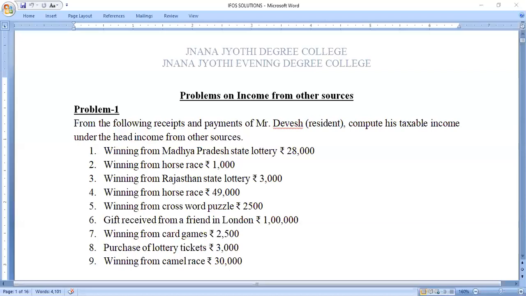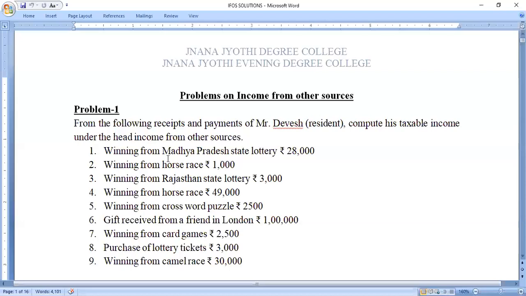But after that, the amount has been changed to 10,000. So if you are winning any amount either from the lottery, or crossword puzzles, or horse races or the card games, if it is exceeding rupees 10,000, then the tax amount will be deducted from the source and the net amount will be paid to the assessee at the rate of 30 percent.